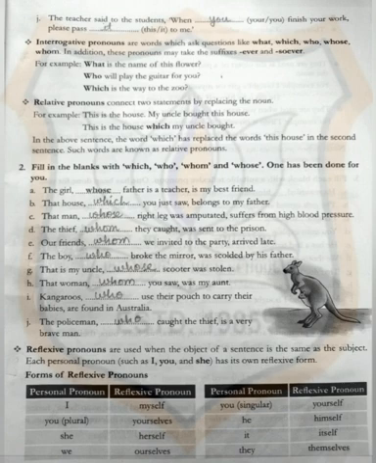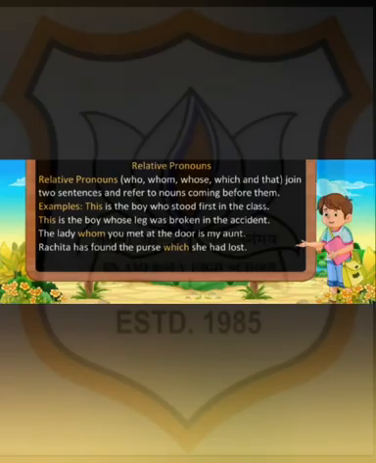The next one is relative pronouns. These pronouns connect two statements by replacing the noun. Example, this is the house, my uncle bought this house. This is the house which my uncle bought. In the above sentence, the word which has replaced the words this house. In the second sentence, such words are known as relative pronouns. Look at a few examples. This is the boy who stood first in the class. This is the boy whose leg was broken in the accident, and a few more.